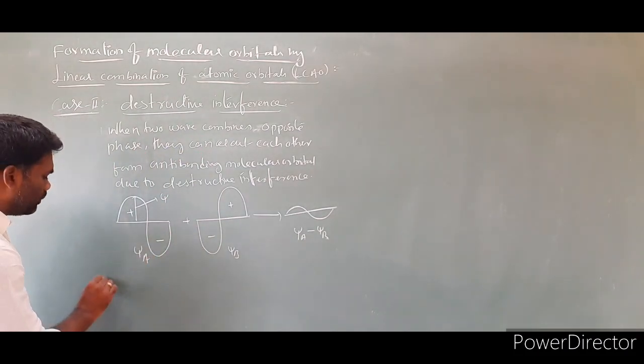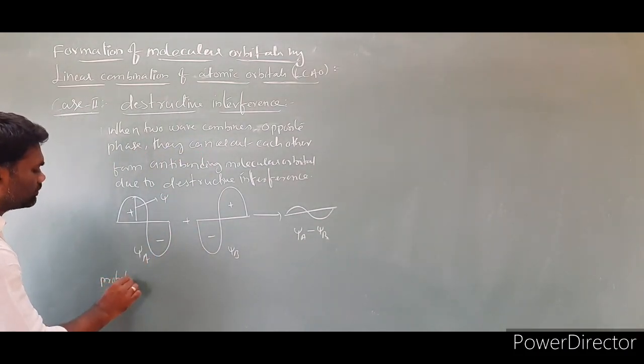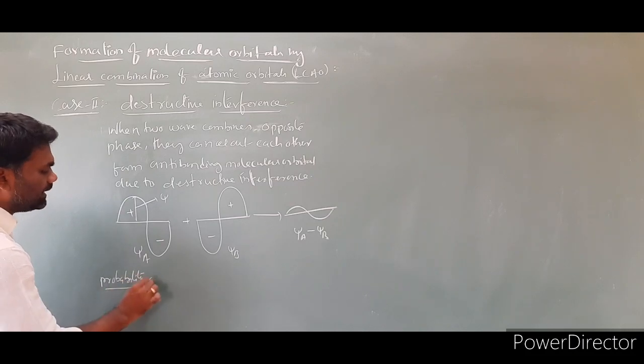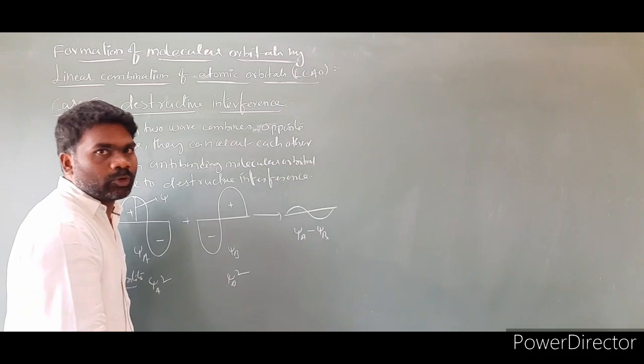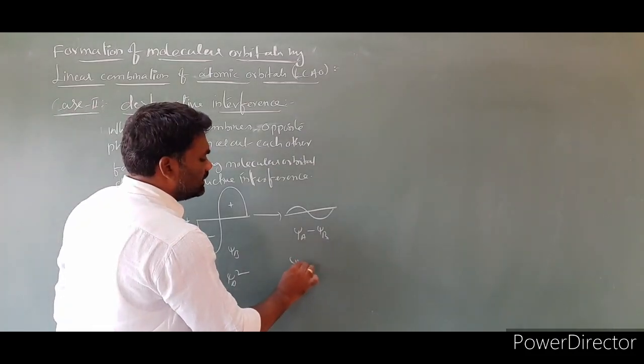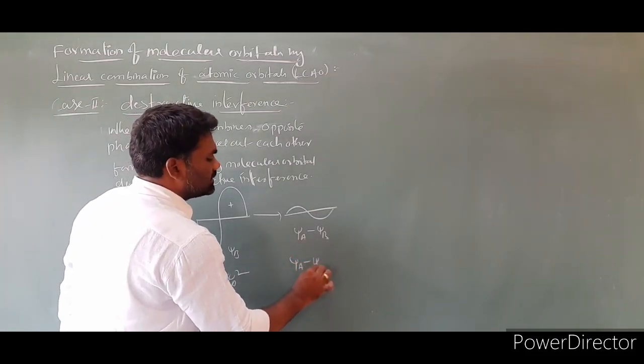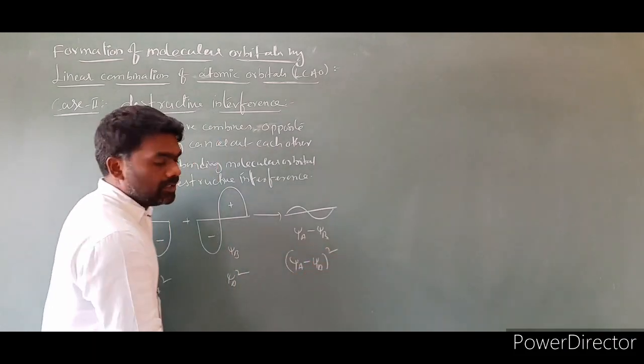Now we can write the probability. Psi A square, this is psi B square. The probability we have taken is psi A minus psi B whole square. Then what will we get?